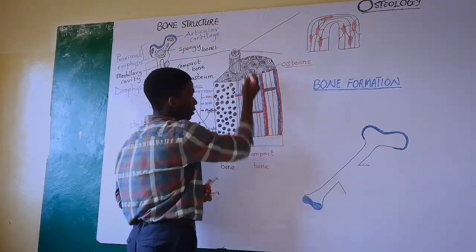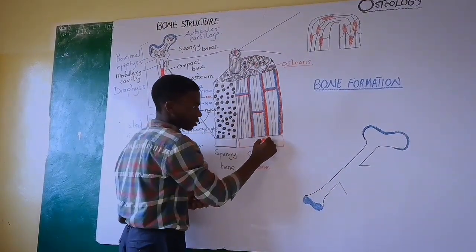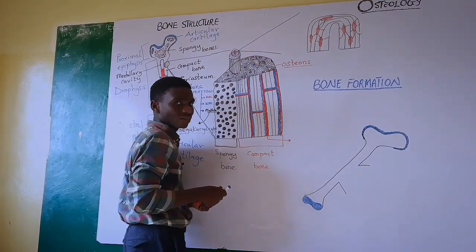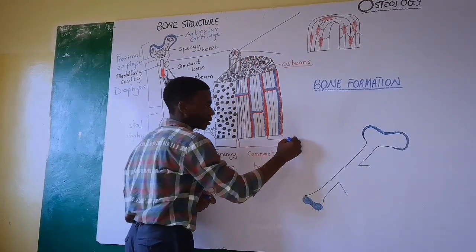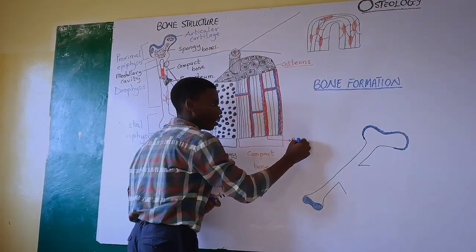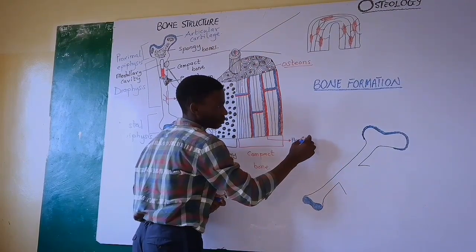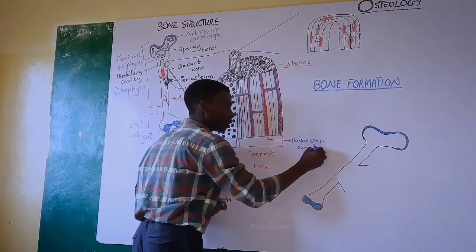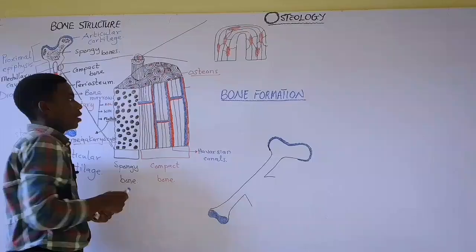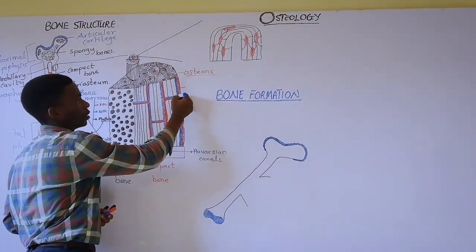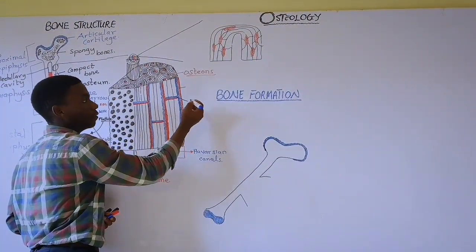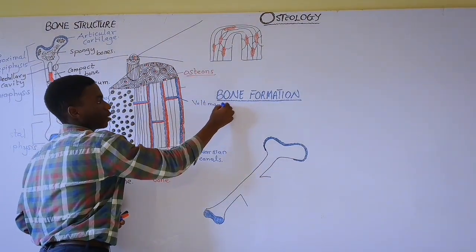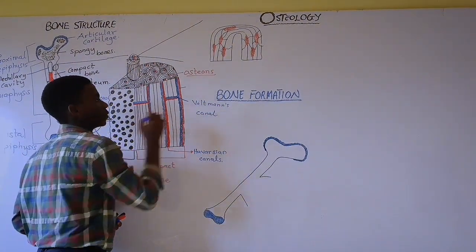So the vertical canals are called Haversian canals. And the horizontal portion over here is called the Volkmann's canal.